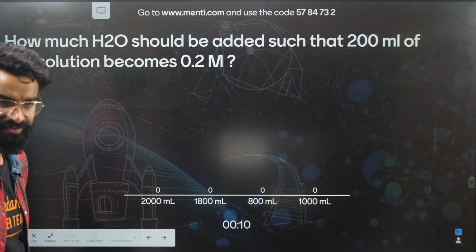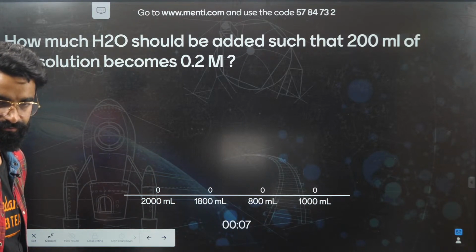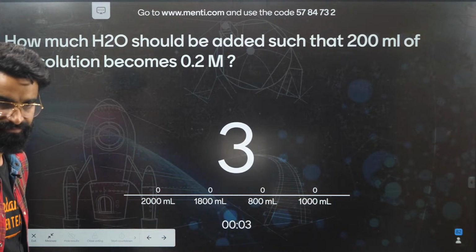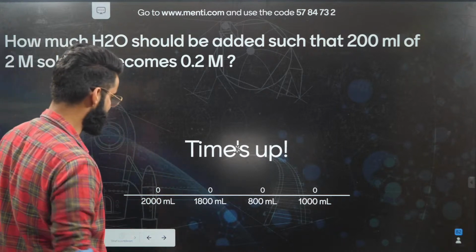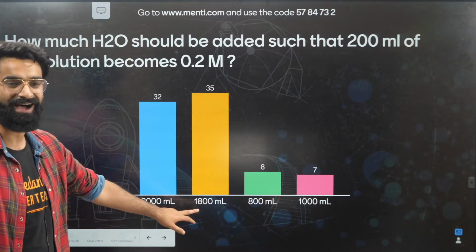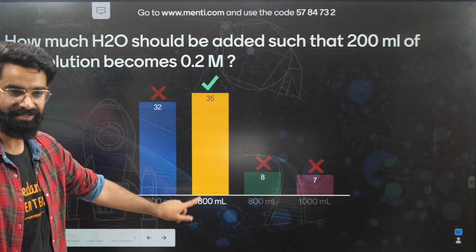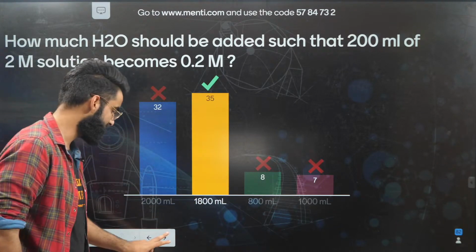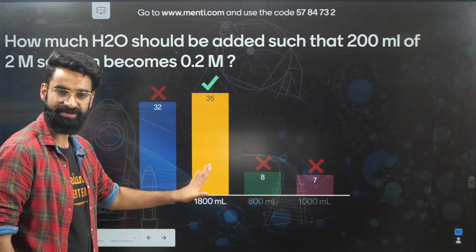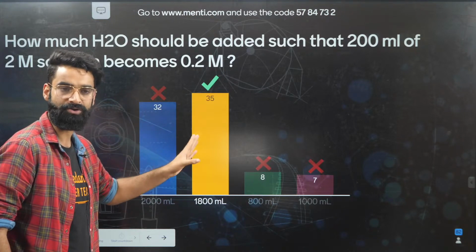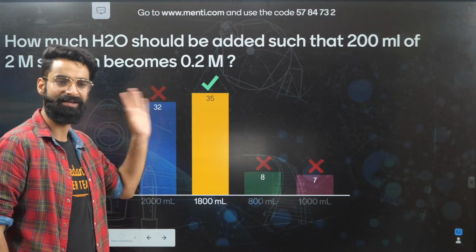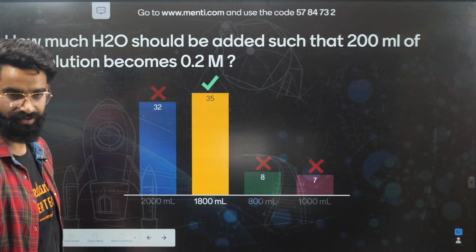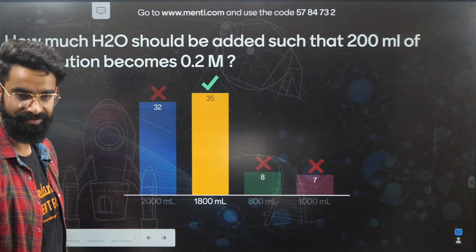Perfect. You have got 10 more seconds. The time is up. The answer is going to be 1800 ml. I remember the answer of the question. It's 1800 ml, correct? This question I've shown in the last session, so I'm not going to explain this. If you want to see the solution of this question, see the last session which I took on the same channel, where I have discussed this question.